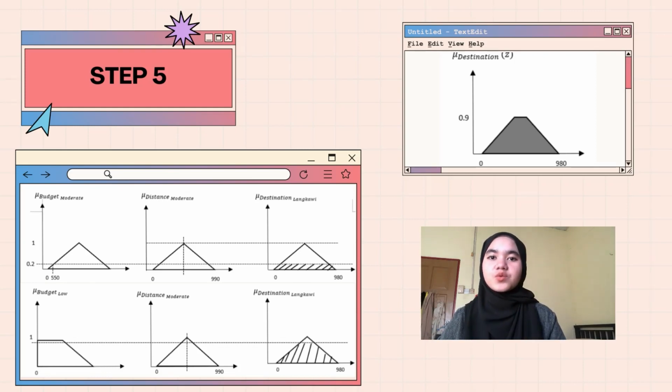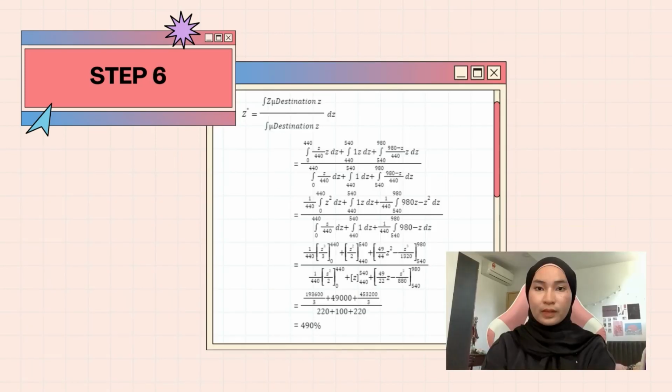The rule for the first one is if budget is moderate and distance is moderate, then the destination is Langkawi. And the second one, if budget is low and distance is moderate, then the destination is also Langkawi. The aggregated fuzzy output of X equals 550 ringgit and Y equals 990 kilometers is depicted as above. In step 6, we convert the output into non-fuzzy values. This figure shows the calculation performed by using center of gravity to convert the aggregated fuzzy set.